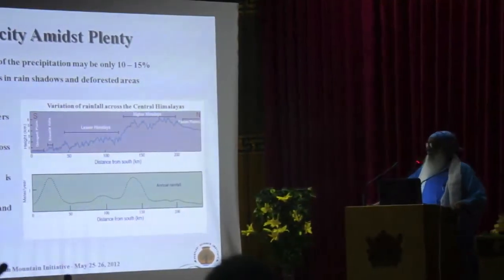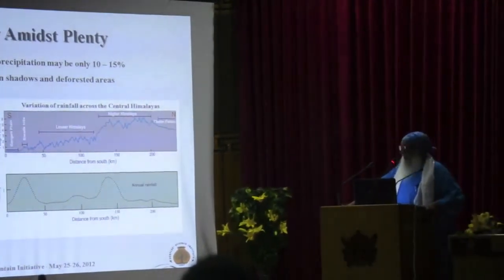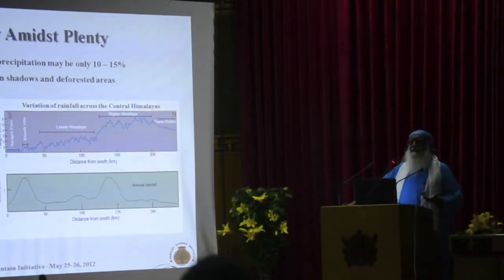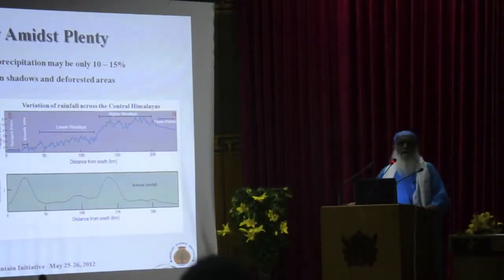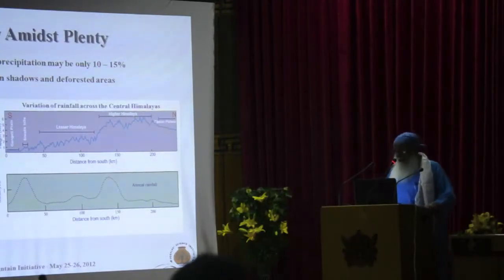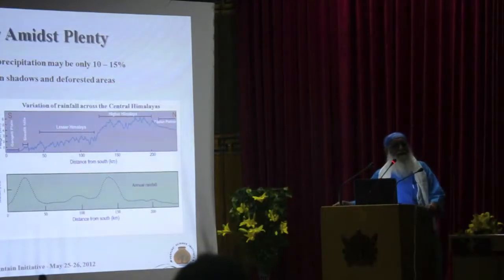The major problems arise, as I said, the actual utilizable amount may be only about 10 or 15%, and that explains why there are such scarcities as we see in places like Assam, in Tripura, in Himachal, and in Uttarakhand in particular.